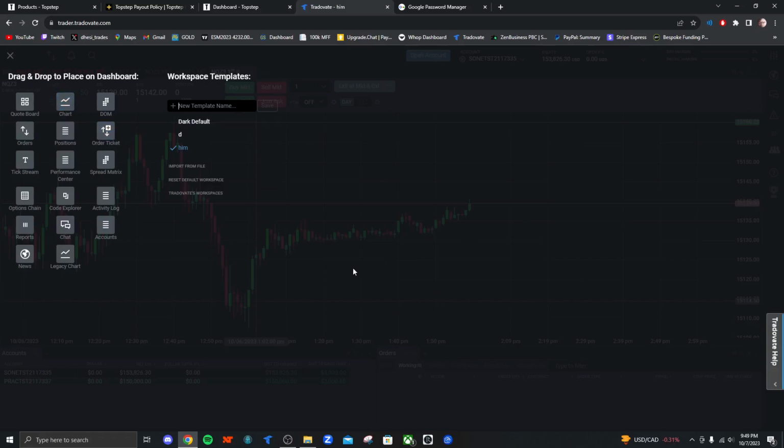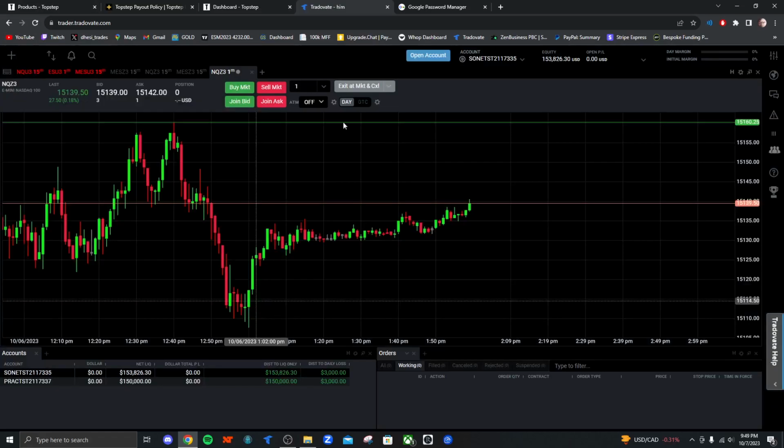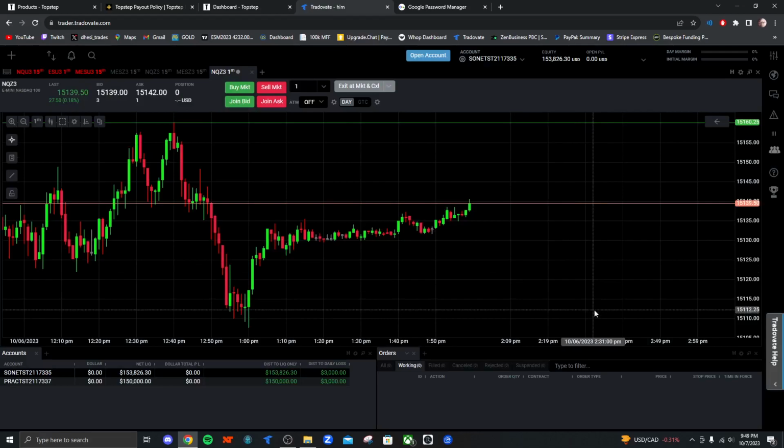Let's see if I could get it. It might not load right now just because we're not in session, but we will see. Yeah, I don't think it will load because it's not in session. But you basically go right here in chart, and it's going to ask you what you want on your chart. You just type in NQ. Very clean, very simple. It's not very difficult.